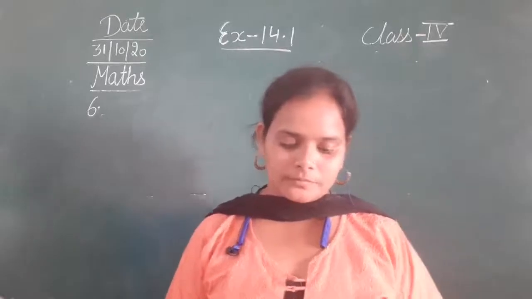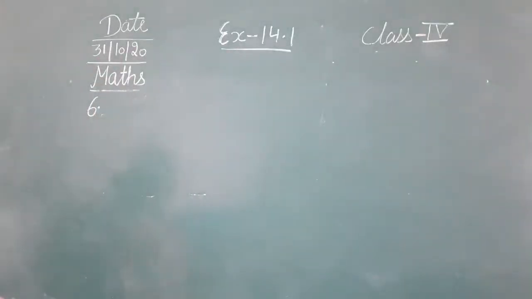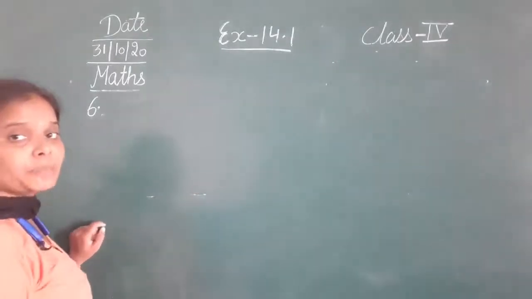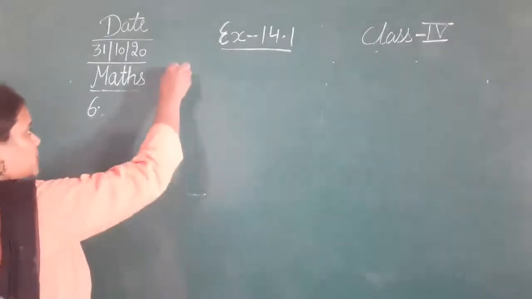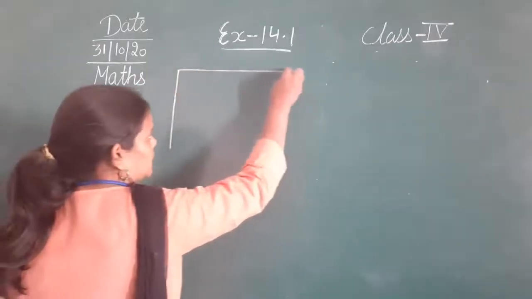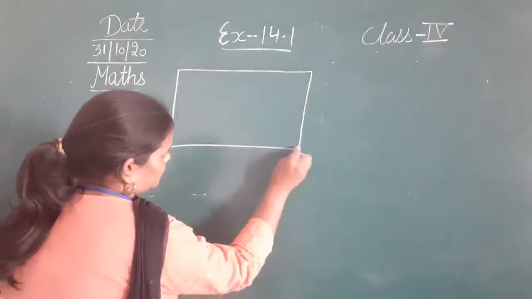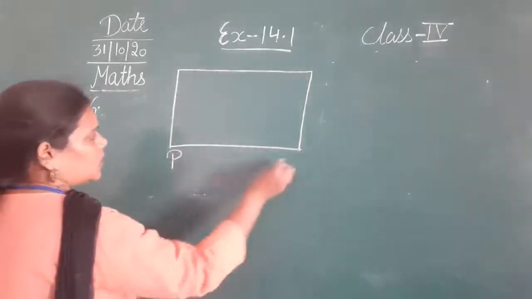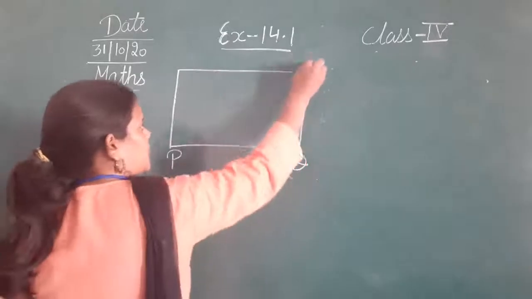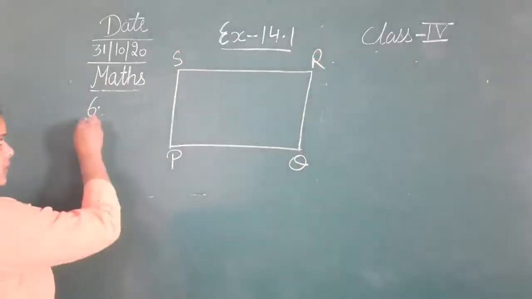So देखिए, again आपके पास एक rectangle बना हुआ है and the name of the rectangle is PQRS. Here you can see a rectangle and the name of the rectangle is PQRS.